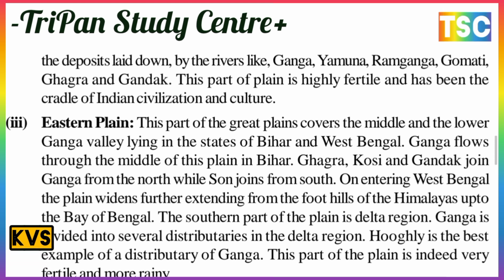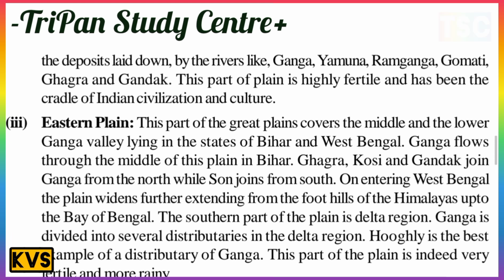The southern part of the plain is the delta region. The Ganga is divided into several distributaries in the delta region. Hooghly is the best example of a distributary of the Ganga. This part of the plain is very fertile and receives more rainfall.